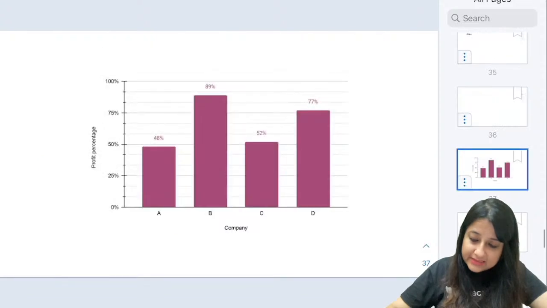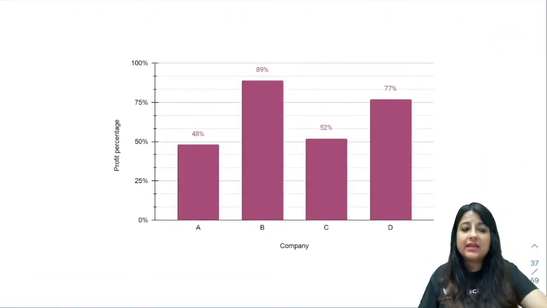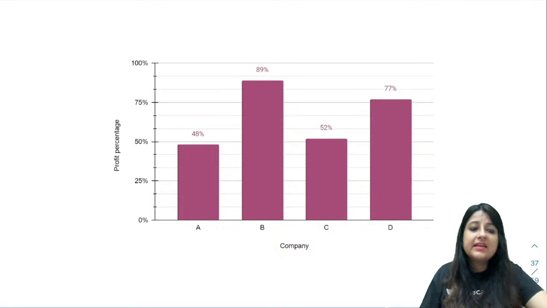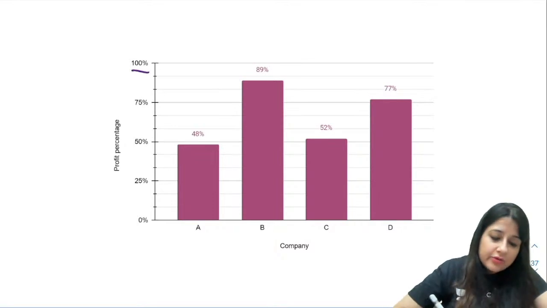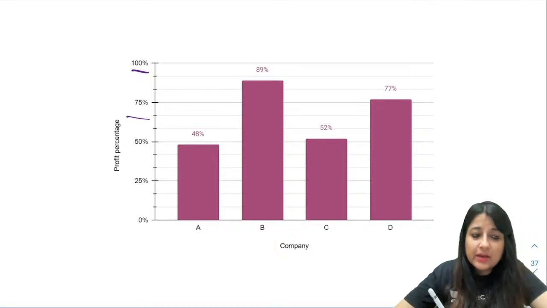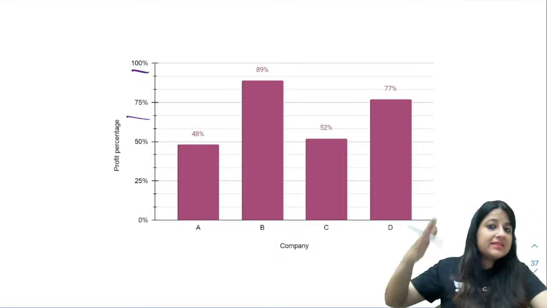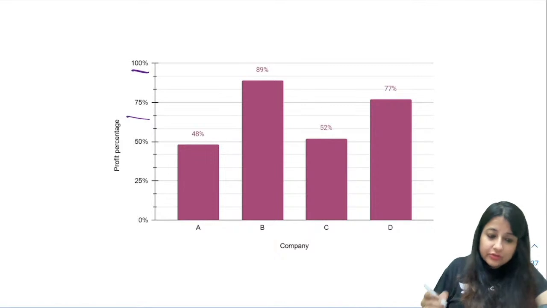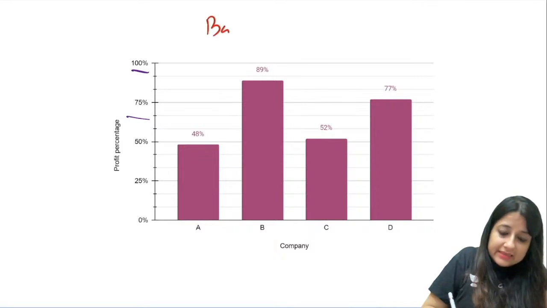Can you tell me which statistical diagram is this? Quick look at some statistical diagrams. Which diagram is this, guys? This, you are comparing percentages for company A, B, C, D. Plus there is a gap in between. So this is what? Very good. This is a bar chart.